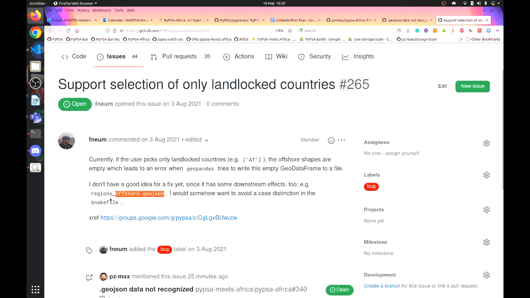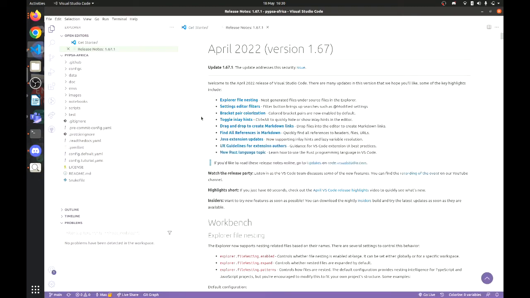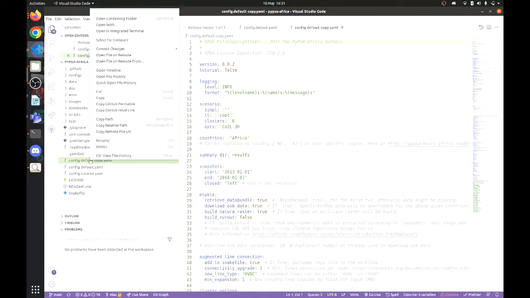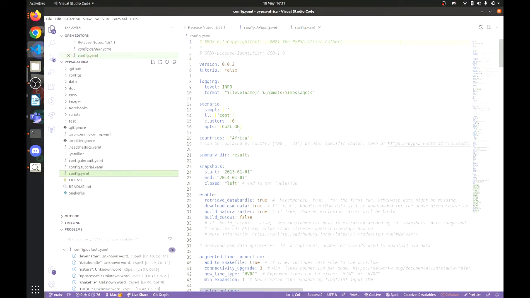Okay. So we downloaded the PyPSA-Africa script. Then we're now just copying the config. Like, what was the two-letter tag for Bolivia? BO, like this. Okay. Yeah.